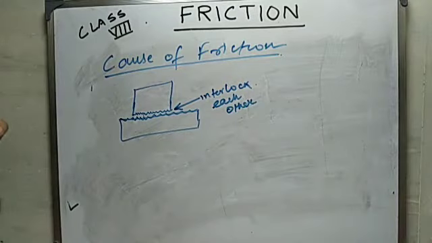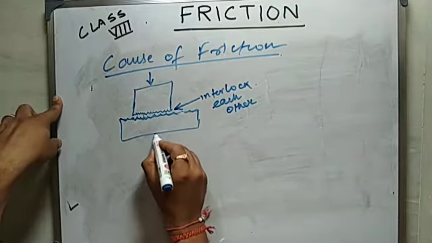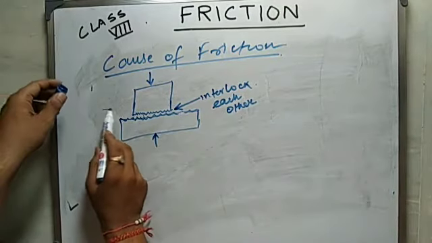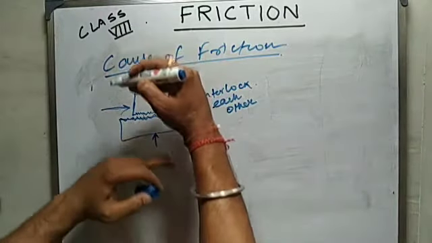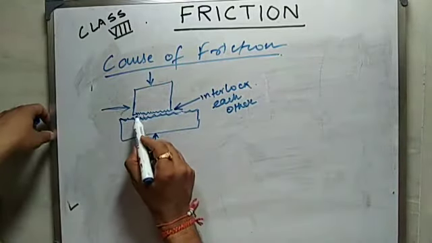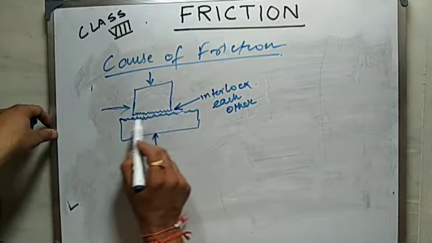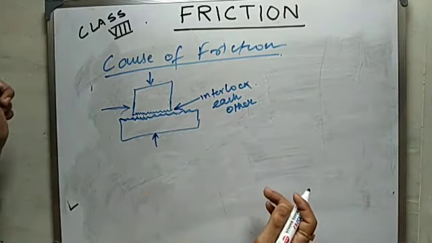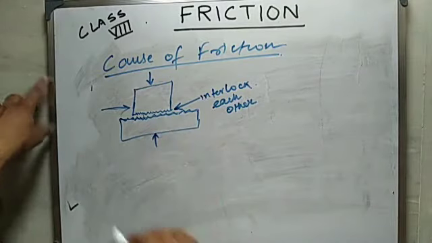Now tell me one thing, if we press hard these two surfaces and again we try to push this book by pressing these two surfaces, then what will happen? This interlocking due to roughness will be more, and we will have a greater difficulty in pushing this book.